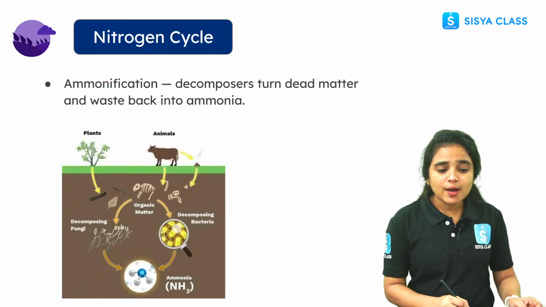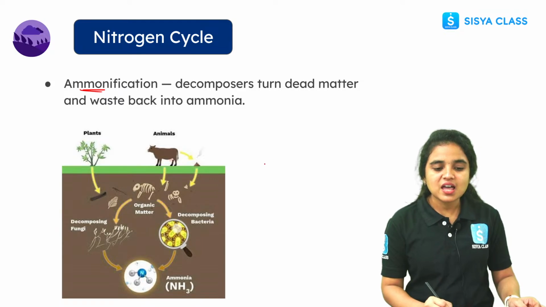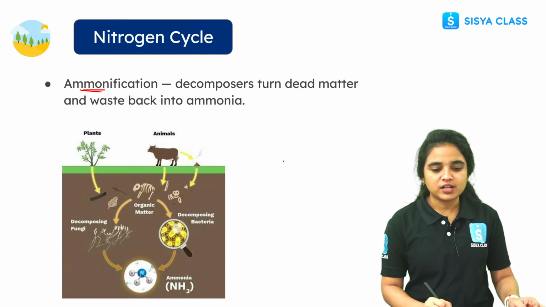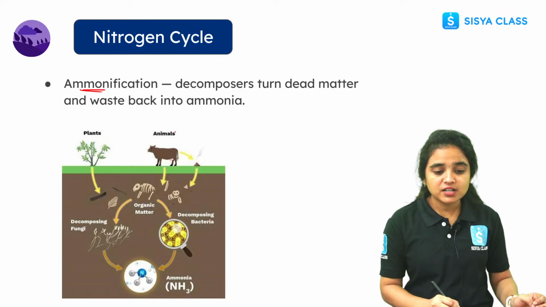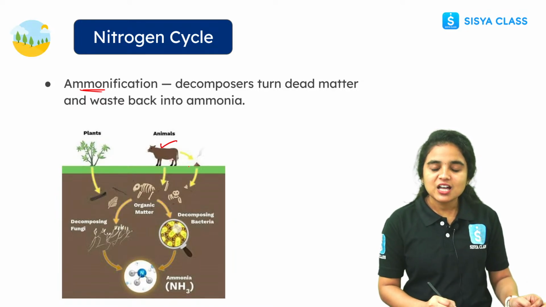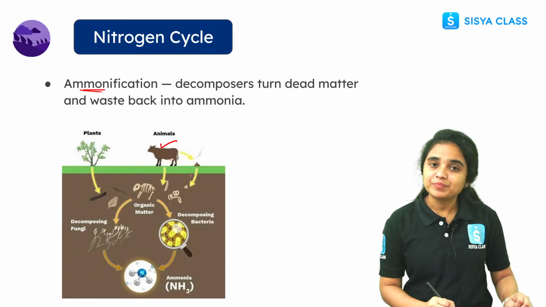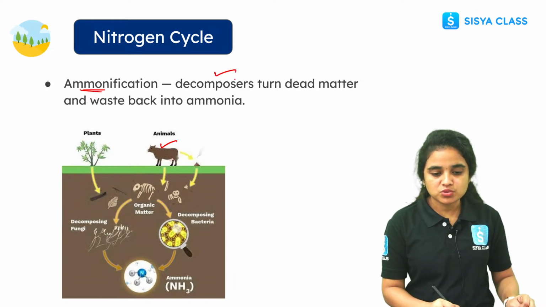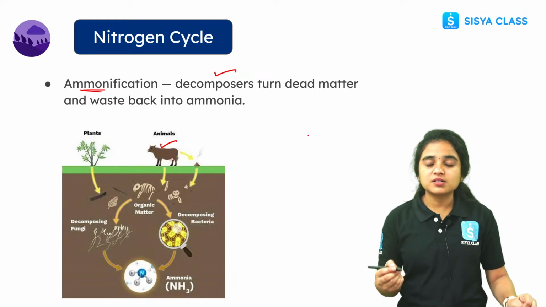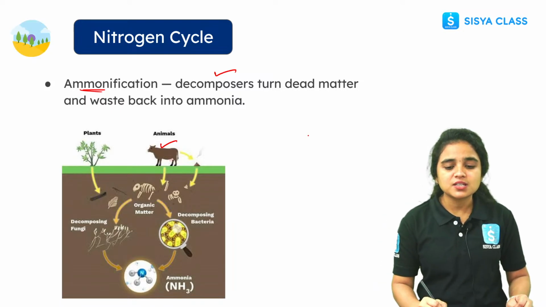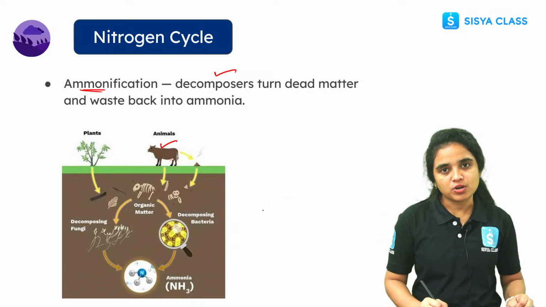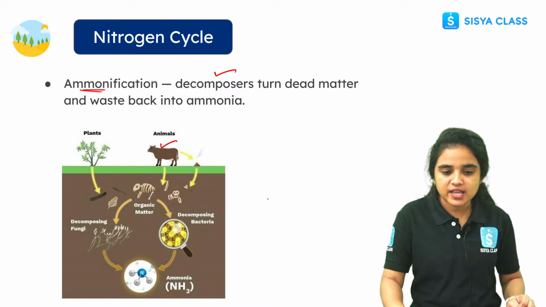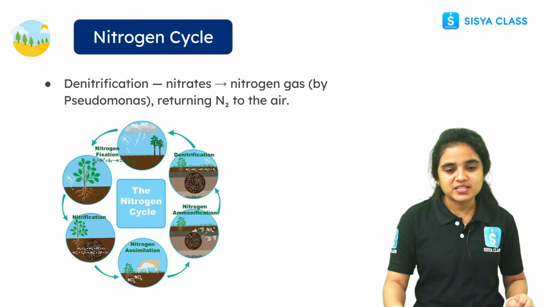While coming to ammonification, it means going back into the soil, right? So the decomposers act on dead matter. For example, let us take an animal. After turning into dead matter, it is decomposed by the decomposers. These decomposers turn the dead matter into simple substances and it goes back into the soil as ammonia. So this is how the nitrogen cycle happens step by step, students.